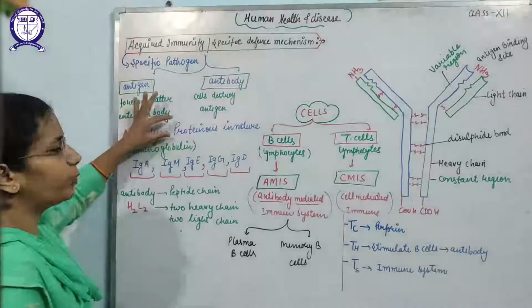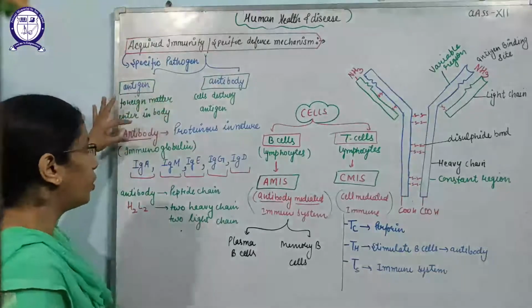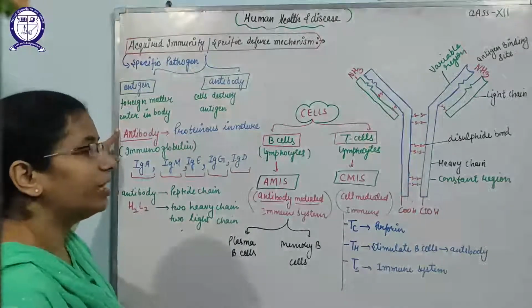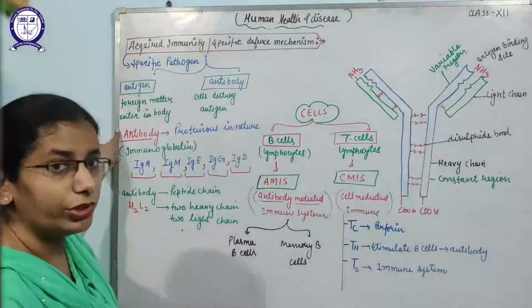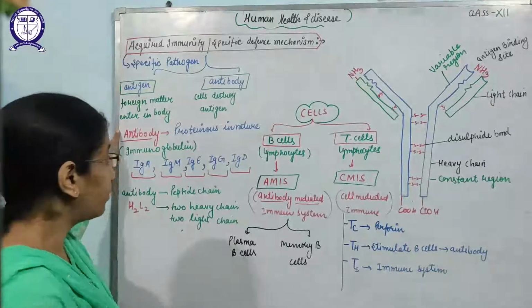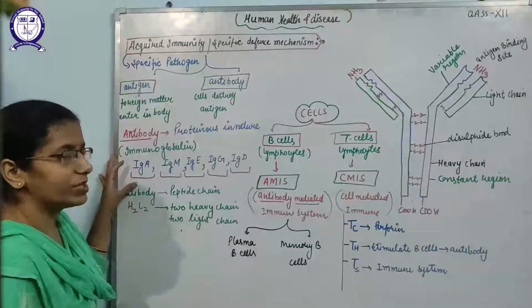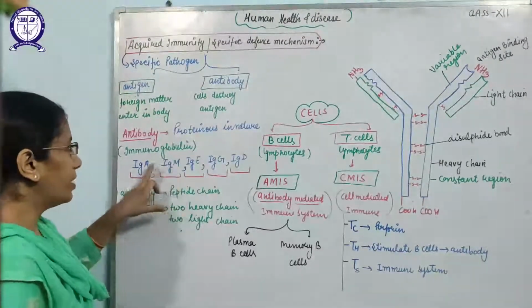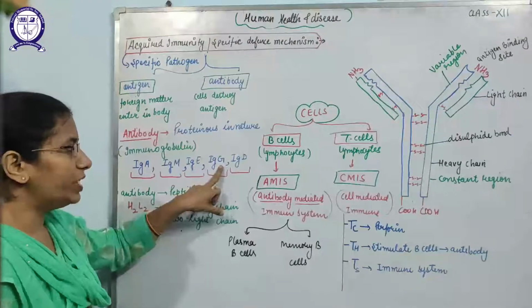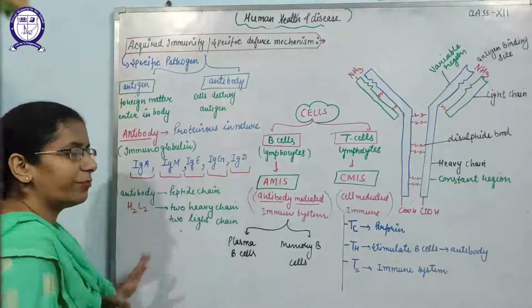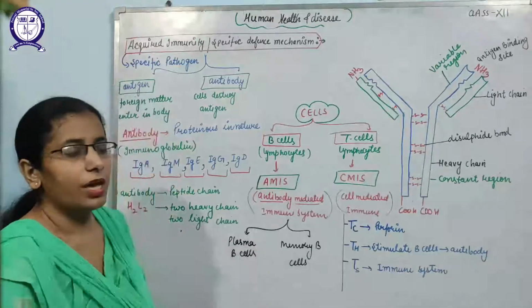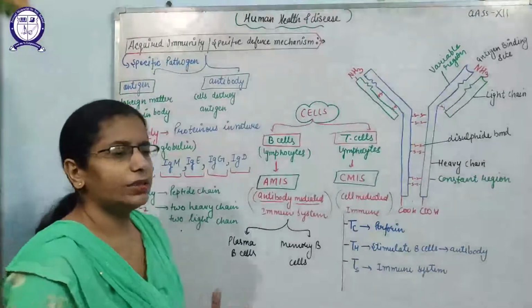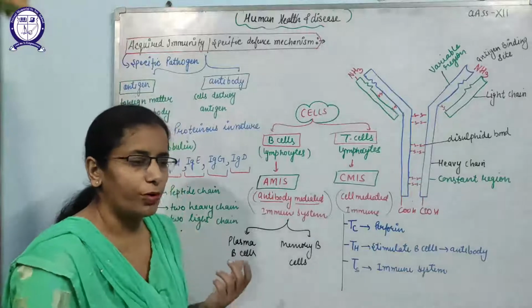Antibody is proteinous in nature. Yes, it is made up of proteins, and scientifically antibody is also known as immunoglobulin, because it is a cell of immunity and globulin means proteins. There are different types of antibodies produced by the human body: immunoglobulin A, immunoglobulin M, immunoglobulin E, immunoglobulin G, and immunoglobulin D. These are the 5 types of antibodies which are produced against specific types of pathogens or antigens, we can say. Antigen and antibody both have a special type of complementary system.